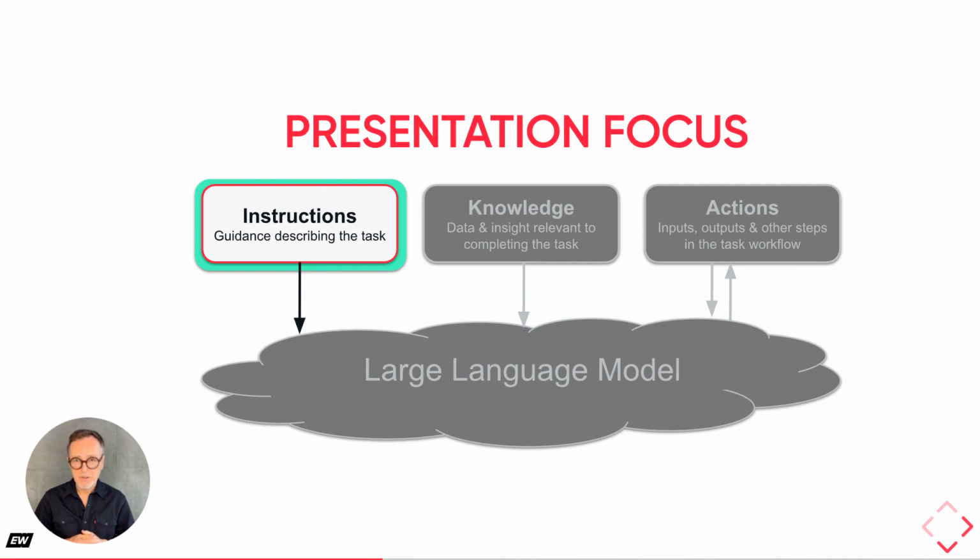This diagram again shows our AI assistant architecture. In this module, our primary focus is on the instructions component, which provides the guidance describing the task to the large language model. While we've touched on user interaction, knowledge access, and actions, this section is dedicated to the principles and practices of crafting effective instructions, a field often referred to as prompt engineering. Well-defined instructions are essential for unlocking the LLM's capabilities and ensuring its behavior aligns with our intended objectives.